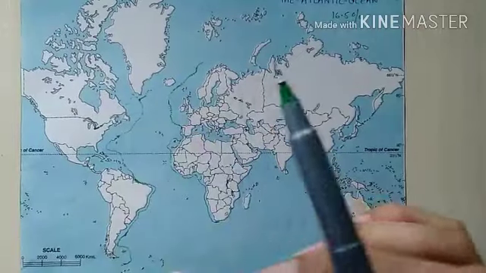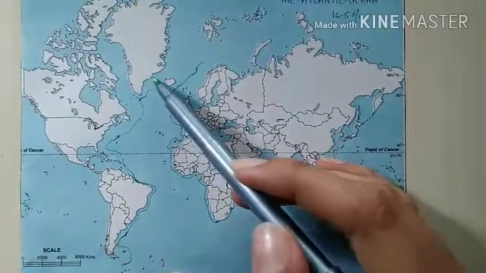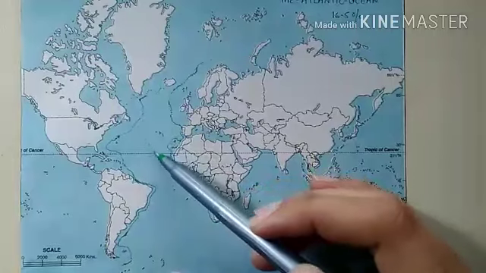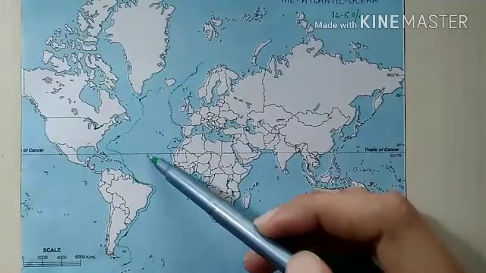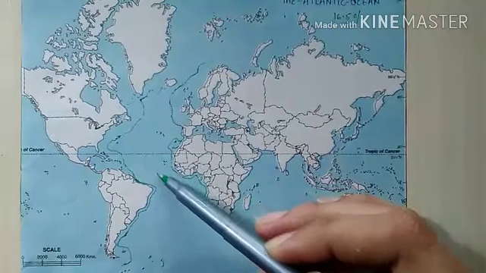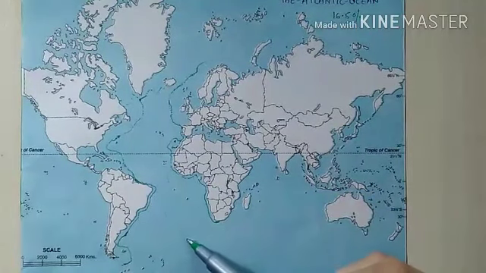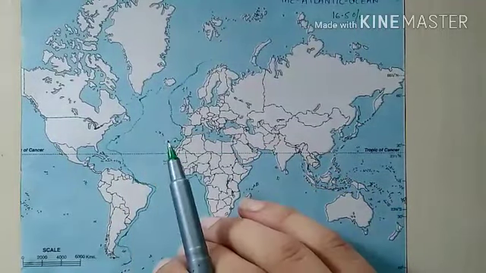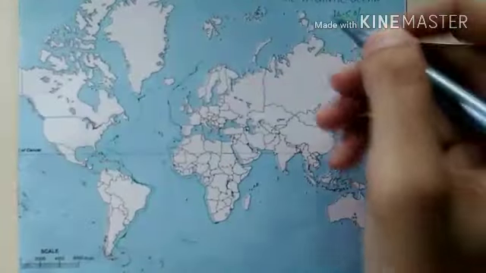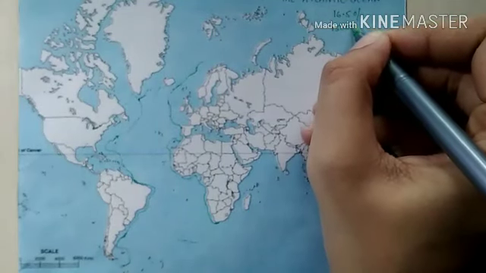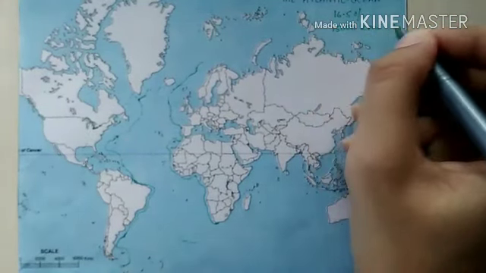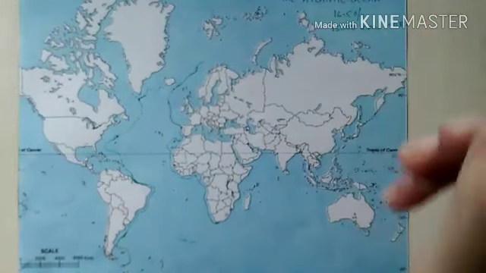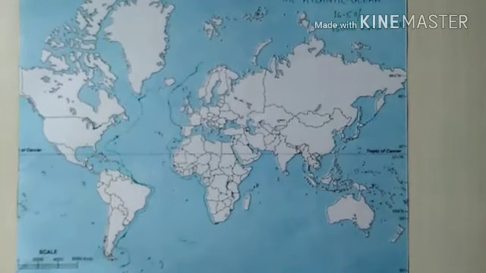This ridge extends from Bear Islands to Bouvet Islands, from here till here, and covers a distance of over 15,000 kilometers. These ridges have various transverse ridges rising from them.